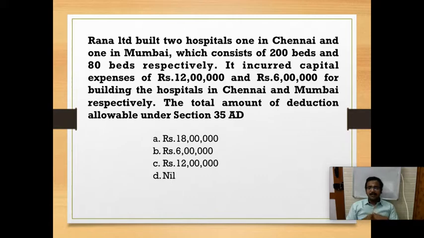So Chennai hospital capital expenses 12 lakhs, Mumbai ki 6 lakh. So Mumbai is not a specified business. So I cannot claim this 6 lakh. Only 12 lakhs can be claimed because Chennai alone is a specified business. Mumbai is not a specified business.